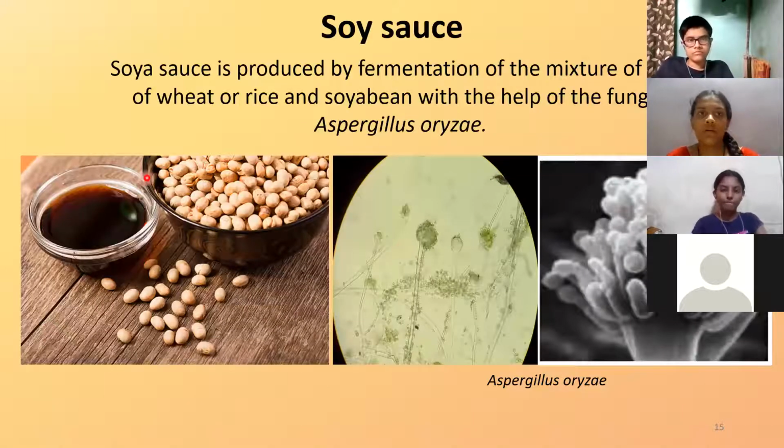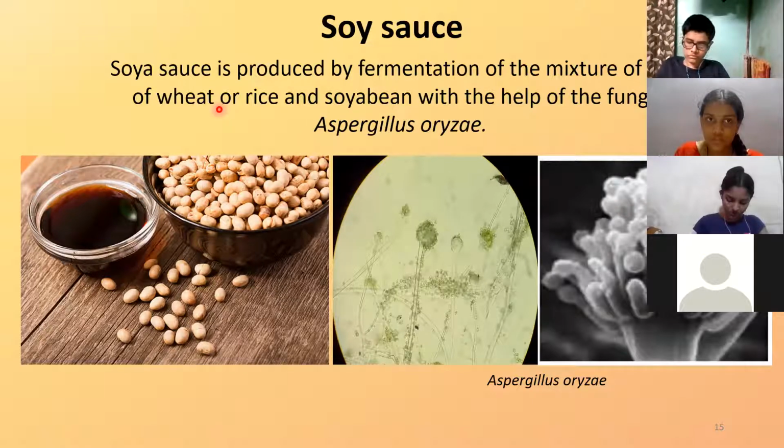Here it goes, soy sauce. This we have seen just a few minutes back. Soy sauce is prepared from a mixture of wheat or rice flour, along with soybean. These are mixed together, made into a flour, and then you add the fungus.